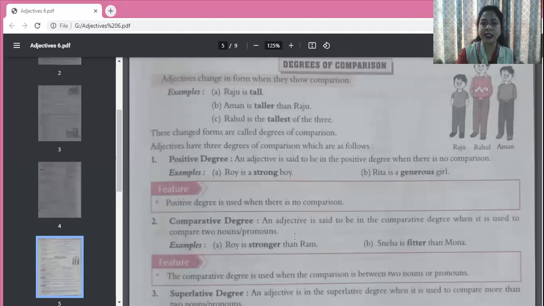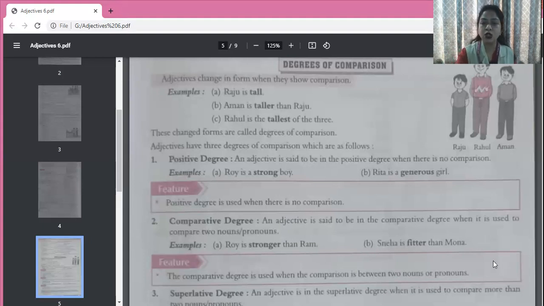Now look here, Roy is stronger than Ram. When we were saying Roy is a strong boy, we were not comparing him with anyone. But now when we are saying Roy is stronger than Ram, then definitely we are comparing Roy with Ram. And when we say Sneha is fitter than Mona, then again we are comparing Sneha and Mona's fitness. So who is fitter among the two? Sneha is fitter. So the comparative degree is used when the comparison is between two nouns or pronouns.